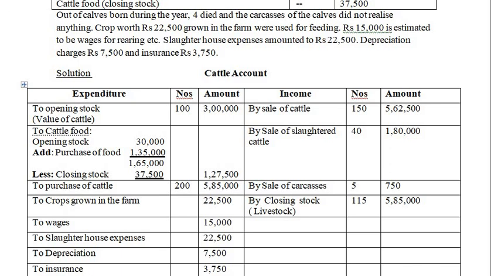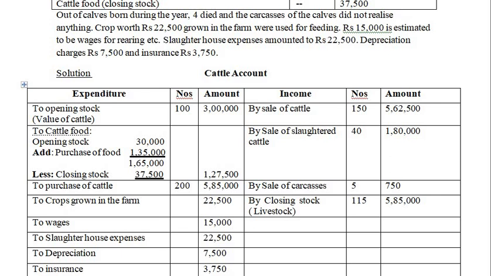In the previous class, I was completing this particular problem regarding preparation of cattle account. I had to stop the video because of lack of time and continue with the next one. So this is the continuation of the previous video.